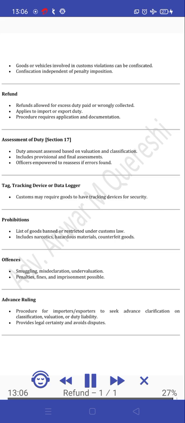Assessment of duty, Section 17. Duty amount is assessed based on valuation and classification. It includes provisional and final assessments. Officers are empowered to reassess if errors are found. Tag, tracking device or data logger: customs may require goods to have tracking devices for security.